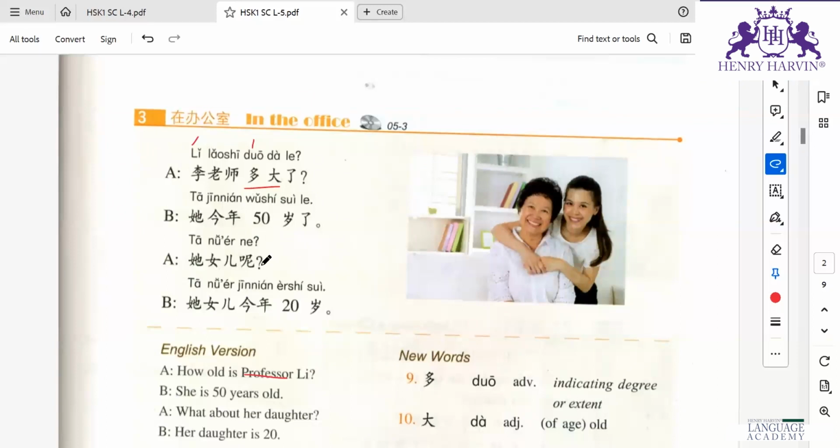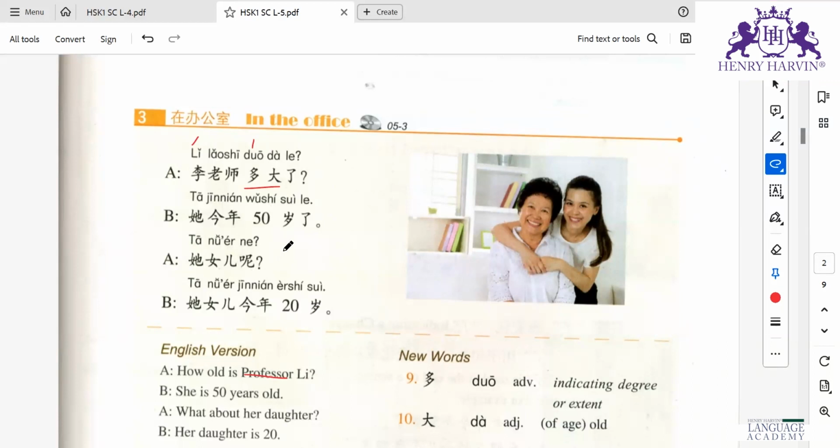Now, next one, Ta nü'er ne. 他女儿呢？ Next, read. 他女儿呢？ You are reading it twice, Hussein. Yeah, I thought these guys were not there, that's why I read. Jitesh, just read the third sentence.